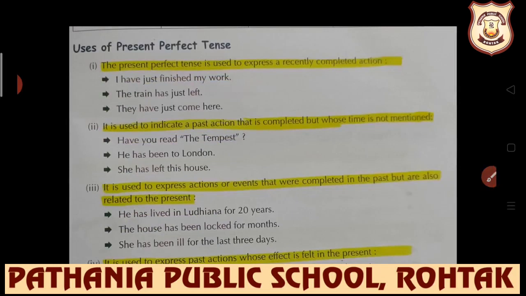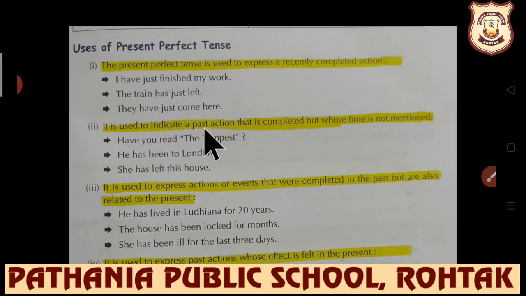Further, we have the uses of present perfect tense. The first use is that the present perfect tense is used to express a recently completed action. Very nice, students. Whenever you complete your work in class, just after the completion of your work, what do you say? Ma'am, I have done. It means to express a recently completed action. I have just finished my work, the train has just left, they have just come here, etc.